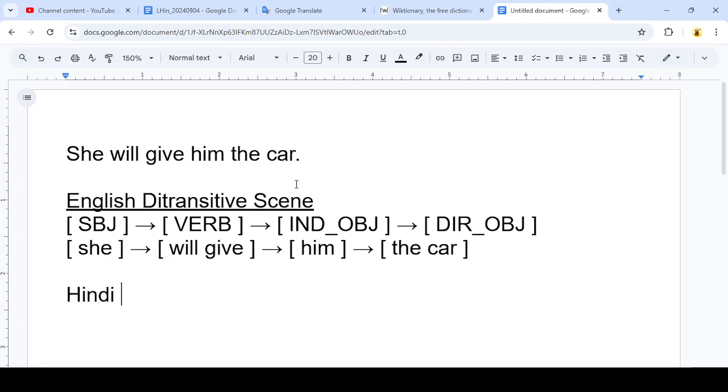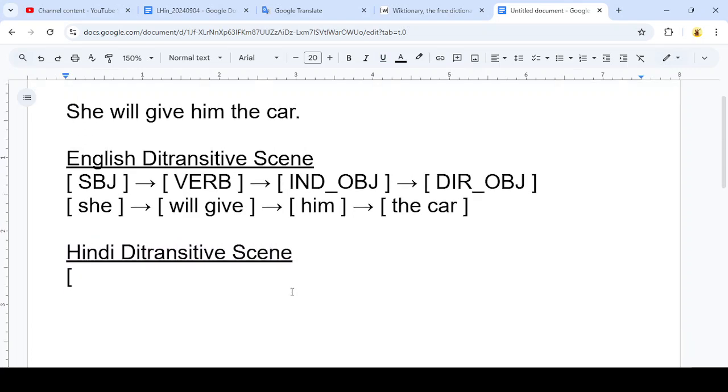So when we translate into Hindi, because we want to keep the same meaning of the original sentence, it's a good idea to just keep the same type of scene. So let's make the Hindi sentence also a ditransitive scene. But for a Hindi ditransitive scene, we have to check the order of these four components, subject, verb, indirect object, and direct object, because they might be in a different order.